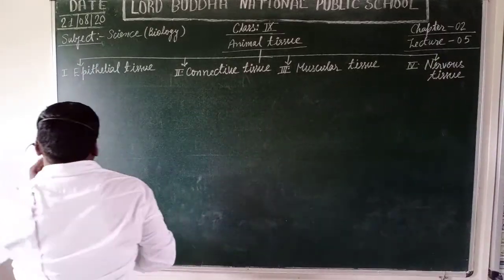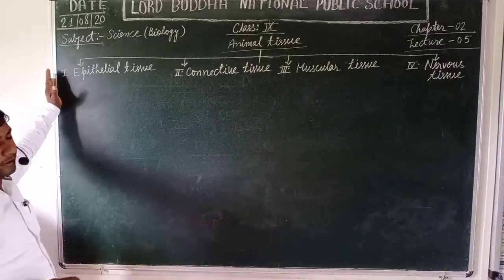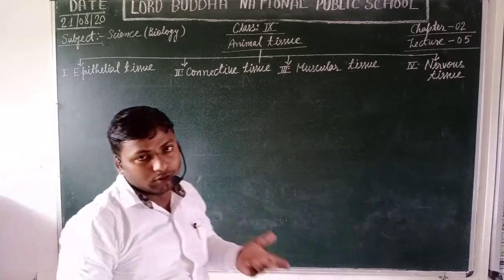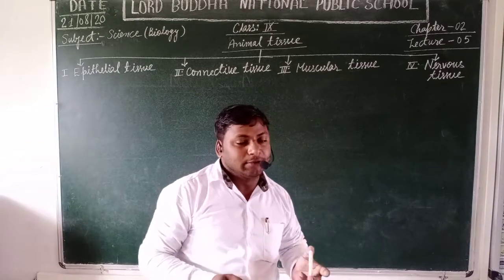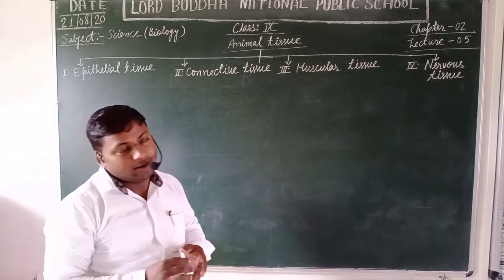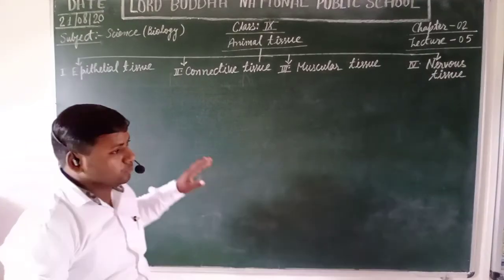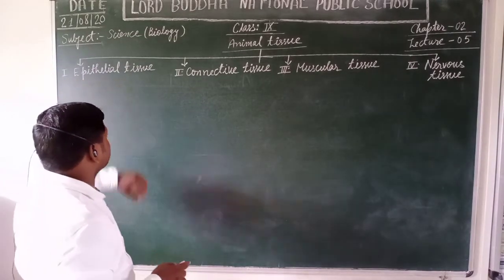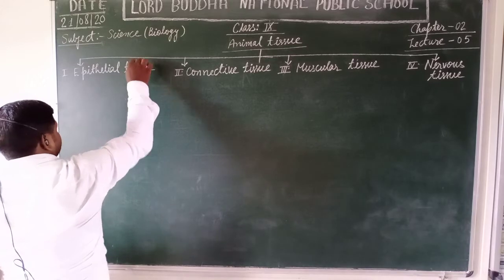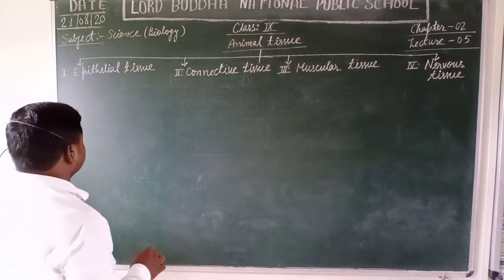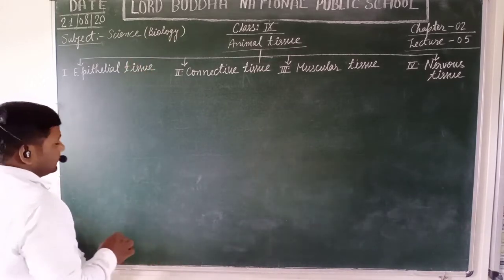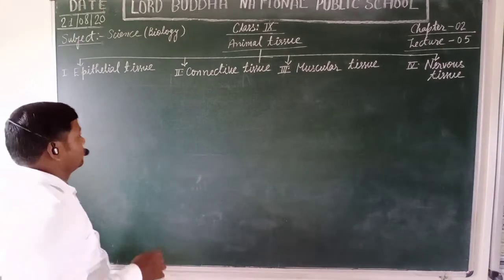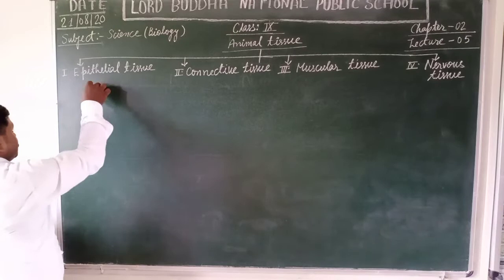Epithelial tissue forms the outermost protective covering of the whole body as well as our internal organs. That's why such tissues are known as epithelial tissues. If we classify the epithelial tissue, it is further classified into the following four categories. What are these? Let's see.